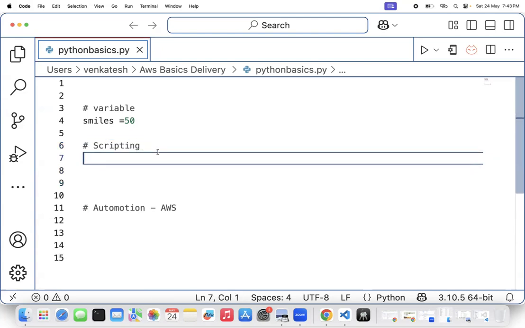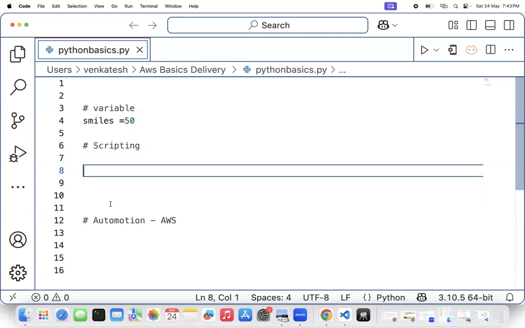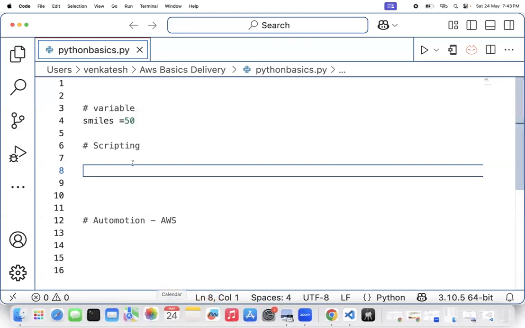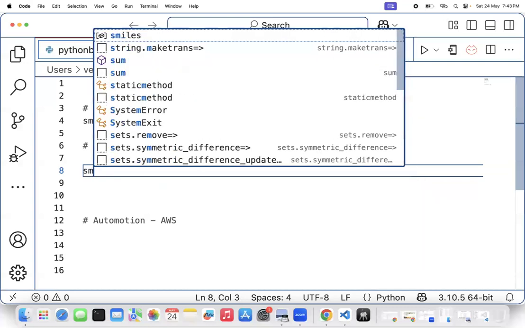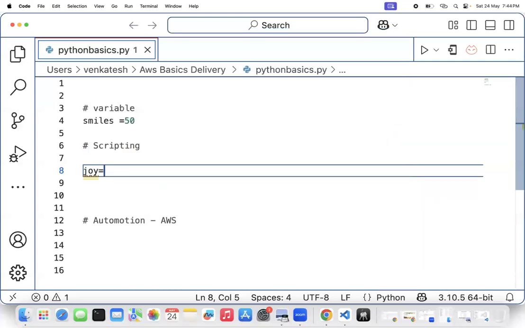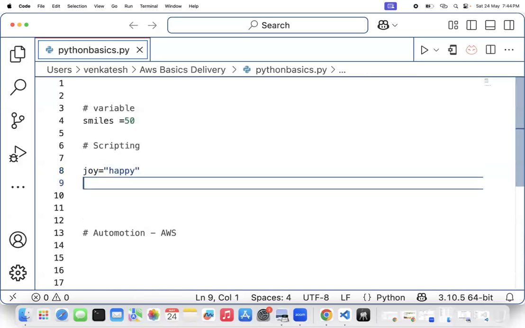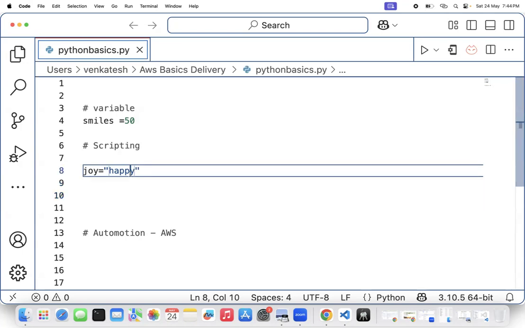I'll tell you. Scripting approach of coding means I will write all the code as a set of lines of code. For example, I'll write like this. So smiles is equal to, okay, I'll write it like this. Joy is equal to happy, where the data is happy and the variable is joy. So if you can understand this scripting part, joy is happy.